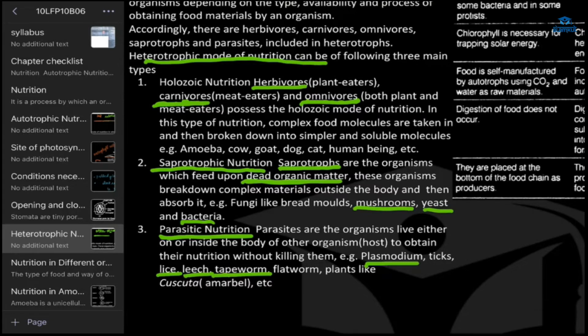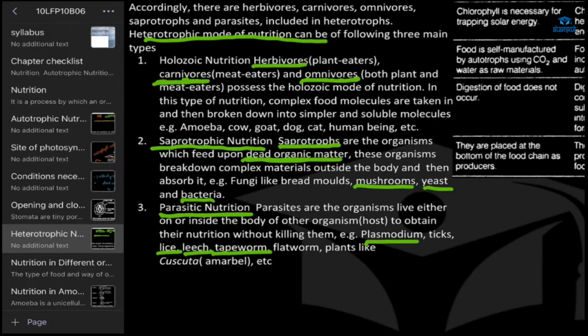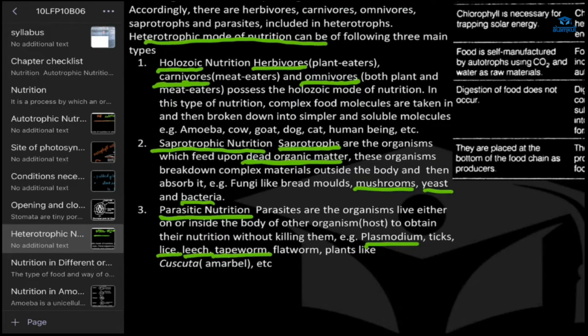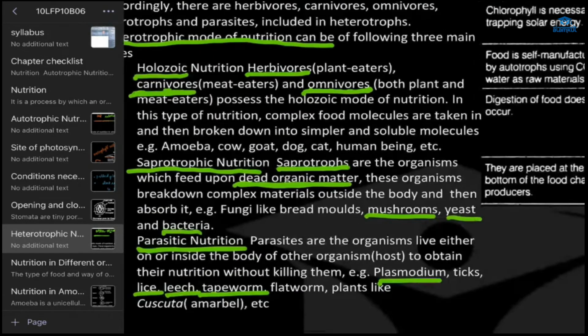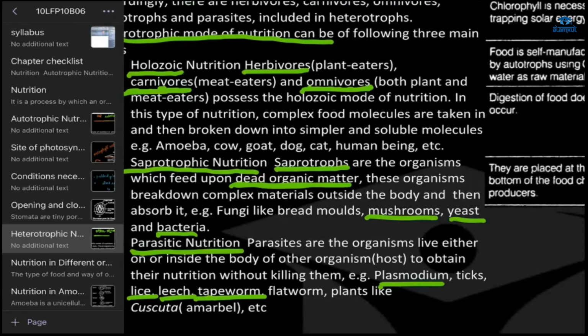Understood this holozoic nutrition? It is feeding on solid food. Holozoic means feeding of solid food. In that we have herbivores, organisms which eat plants only. Then carnivores, the meat eaters, which eat only meat. Then omnivores, which eat both plants and meat. So these all have the holozoic mode of nutrition.